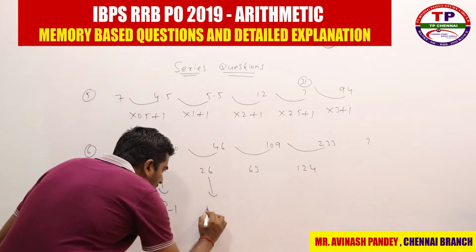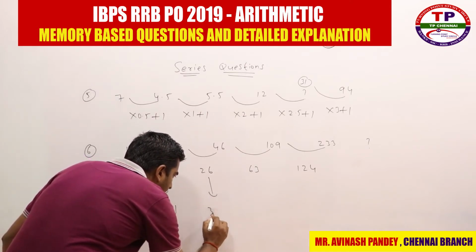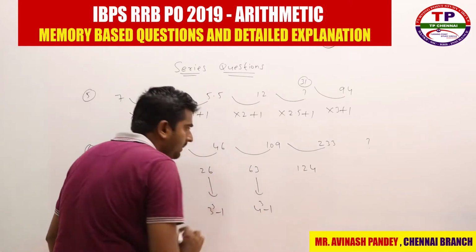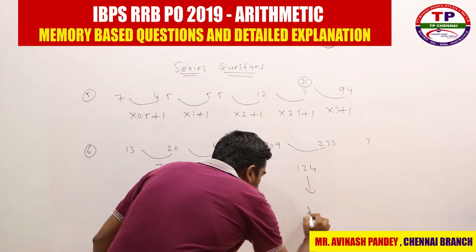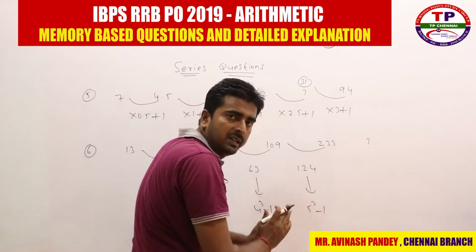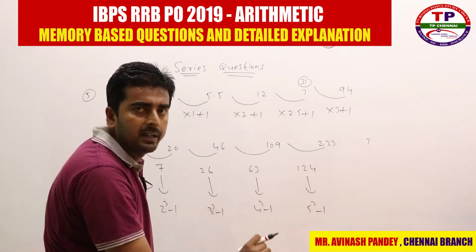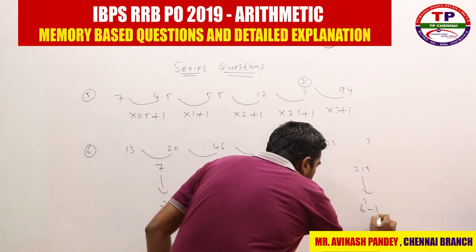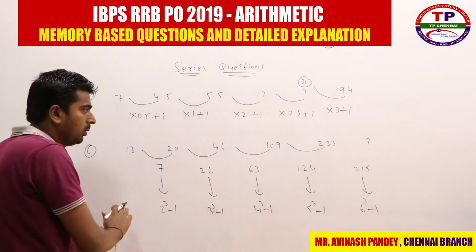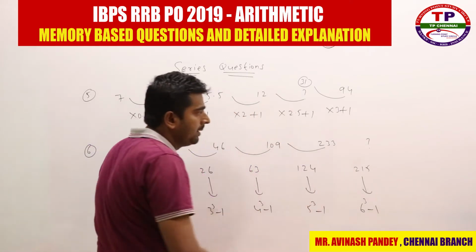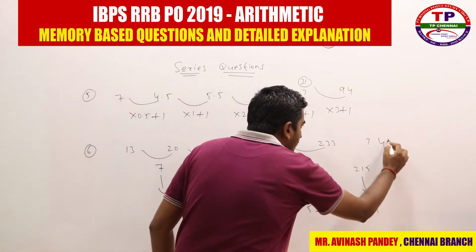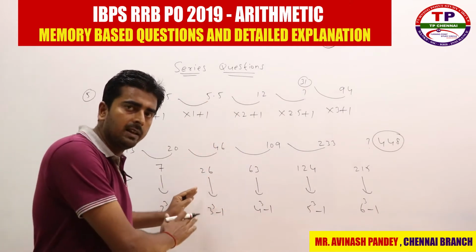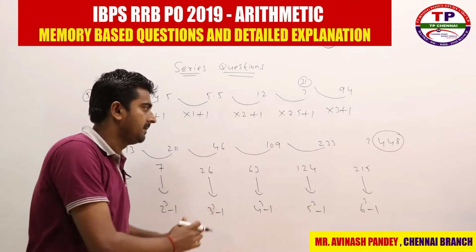Can I say this is 2 cube minus 1? And what about this one? 3 cube minus 1. And what about this one? 63, 4 cube minus 1. And what about this one? 5 cube minus 1. So your next number will be 6 cube minus 1. What is 6 cube? 216, minus 1, 215. So my number should be 215. Then only I can say that it is nothing but 6 cube minus 1. And your series is increasing. So your next number will be 233 plus 215. What is the answer? 448. So these were all 6 questions which they asked yesterday in the IBPS RRB PO examination.